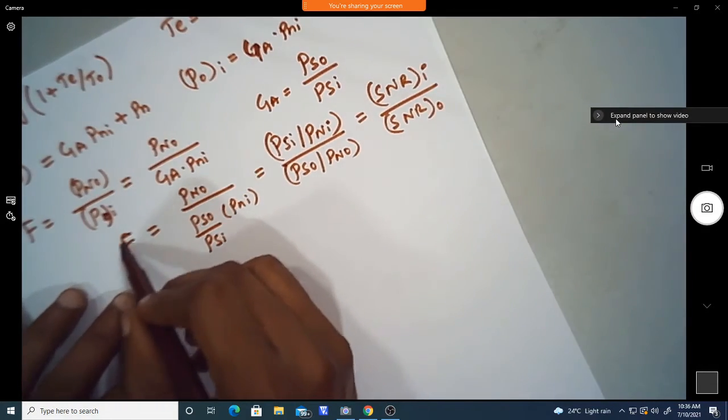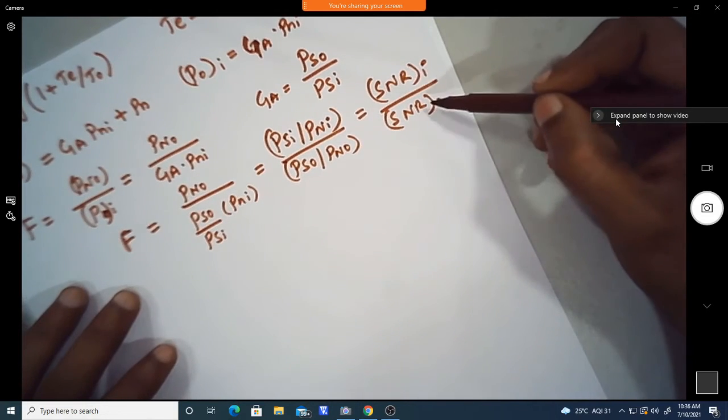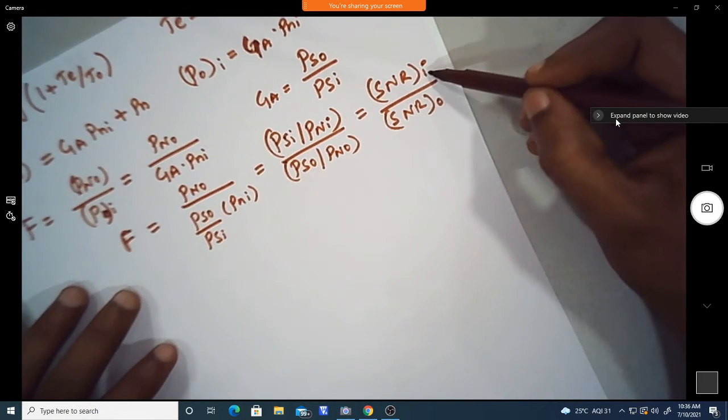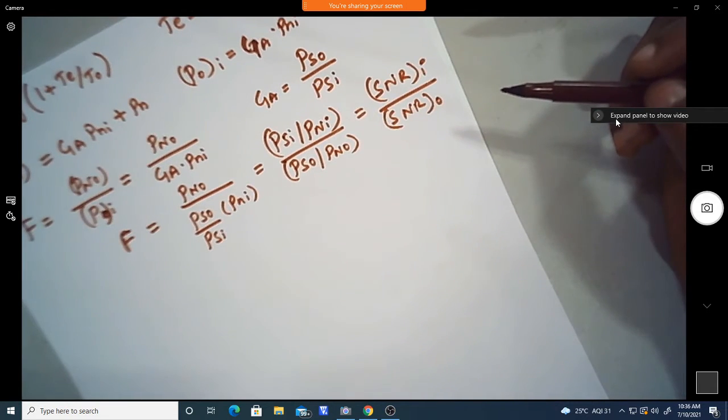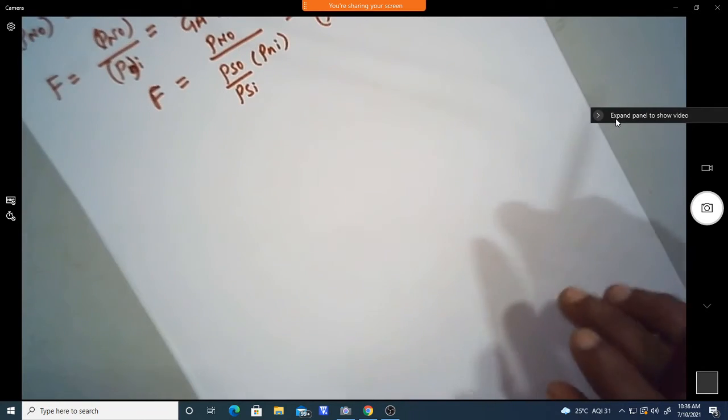So now we can define the noise figure in terms of the SNR at the input side and the SNR at the output side of the amplifier. So this is the noise figure in terms of the signal to noise ratio. Okay, so this is about the noise figure.